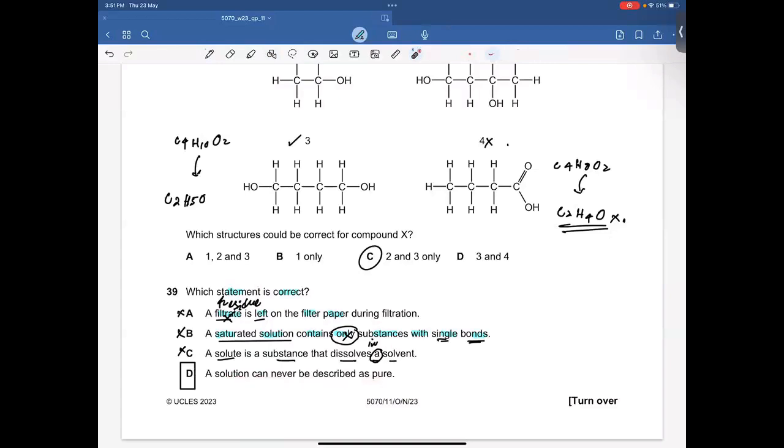A solution might contain multiple products, like NaCl and silver nitrate. They will react together, converting into silver chloride and sodium nitrate. There are two different substances, right? And they're not pure. So a solution can never be described as pure.